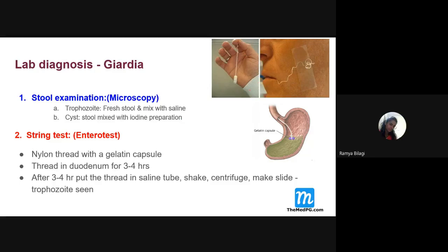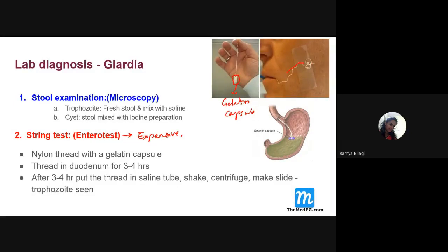This test we usually don't recommend. It is not recommended because it is very expensive, and it is a little bit irritating for the patient also, not very easy for the patient. So here what we do is take a thread, and at the end of the thread there will be a weighted gelatin capsule. Look at this picture. There will be a gelatin capsule, and here one thread will be present.